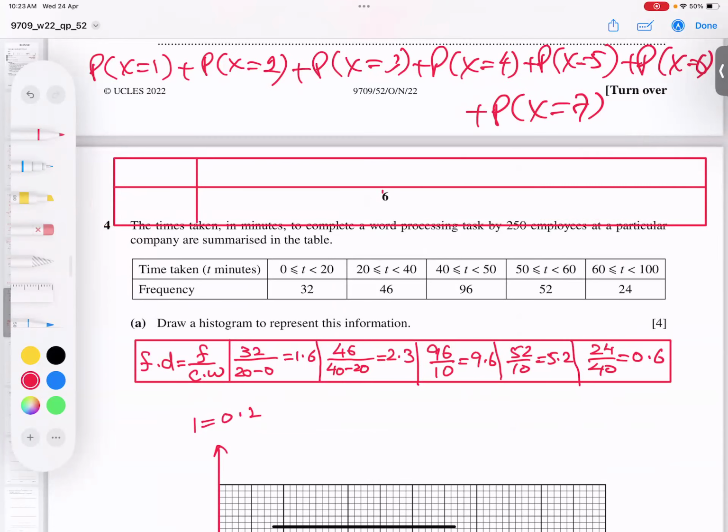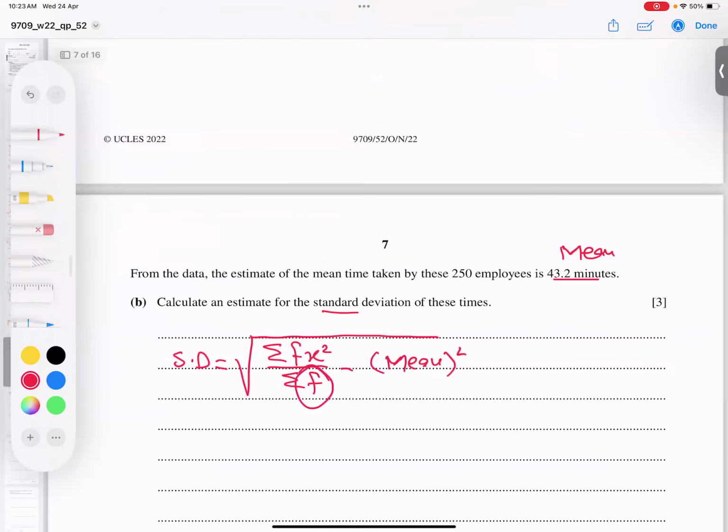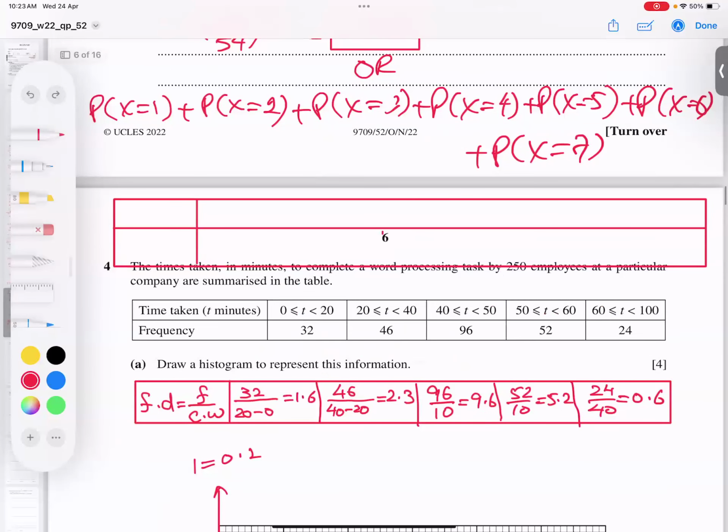I'm looking for f, as we know it, but fx square we don't have. Where is x? This is the frequency class, and if you add the limits and divide by 2, we get x. So I'm finding x, called the mid class, represented by x, and here I'm writing fx square.